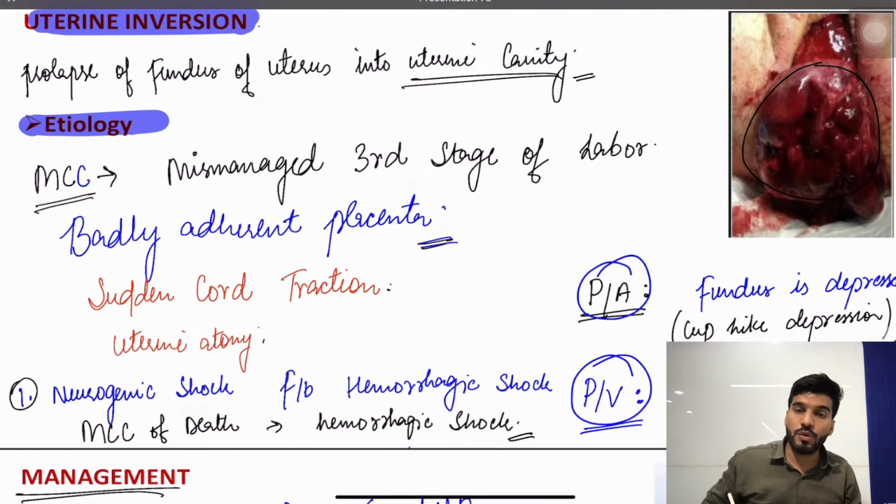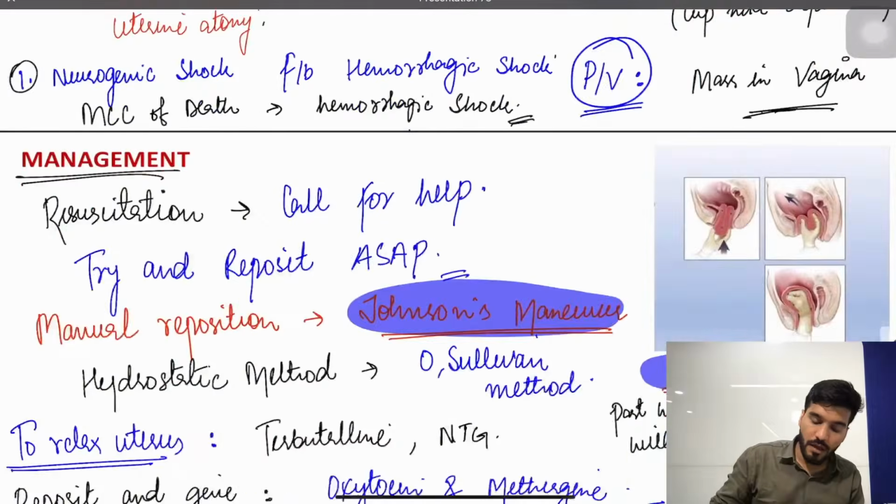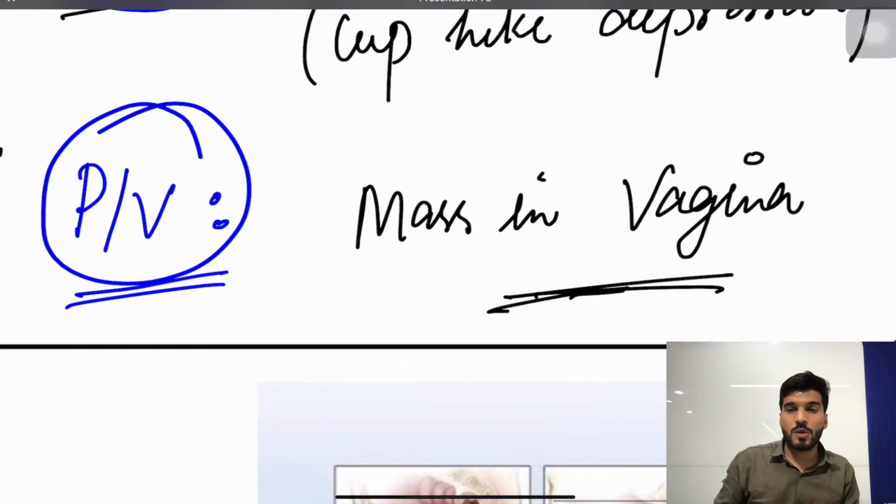Patient first goes into neurogenic shock followed by hemorrhagic shock, but the most common cause of death, if the MCQ is asked, is hemorrhagic shock. The findings: there is a cup-like depression due to the uterus inverting into the vagina, and on per vaginal examination there is a mass in the vagina. This sign, this mass in the vagina, is called Halban sign, okay?